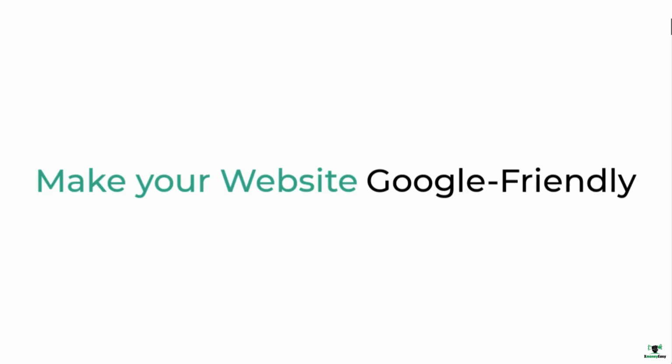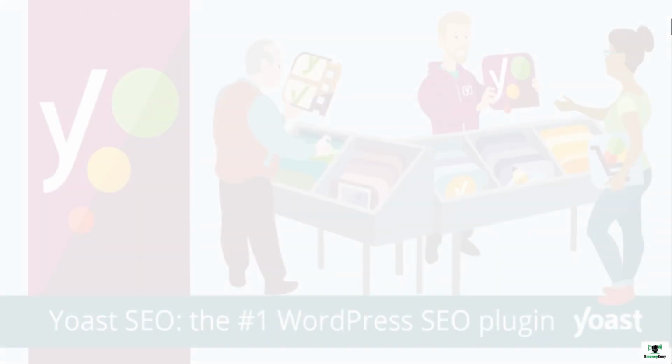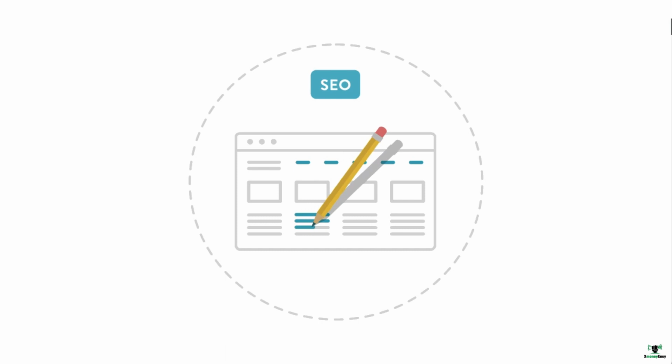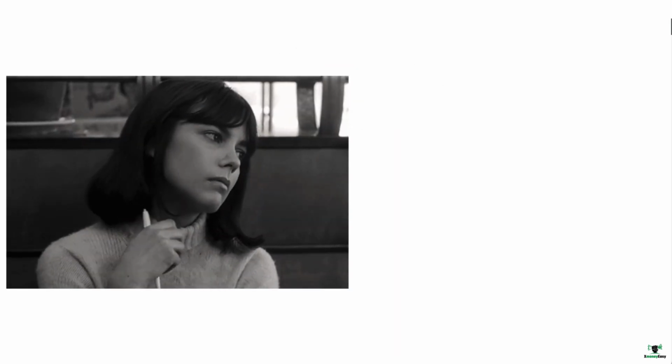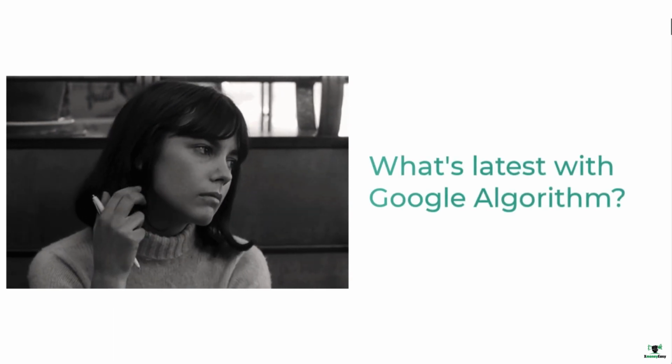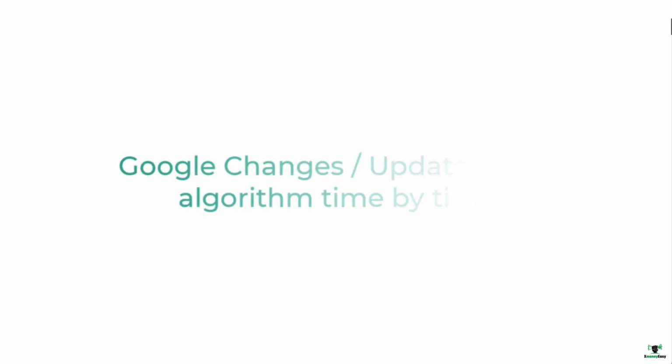When you want to rank your website on Google, then you have to make your website compatible with Google's algorithms. The Yoast SEO plugin helps you to fix all the issues of your website which are not compatible with Google's algorithm. This is called the on-page SEO process. So you don't need to waste your time on the internet searching for what's latest in Google search policy. For your information, Google updates or changes their algorithms from time to time.